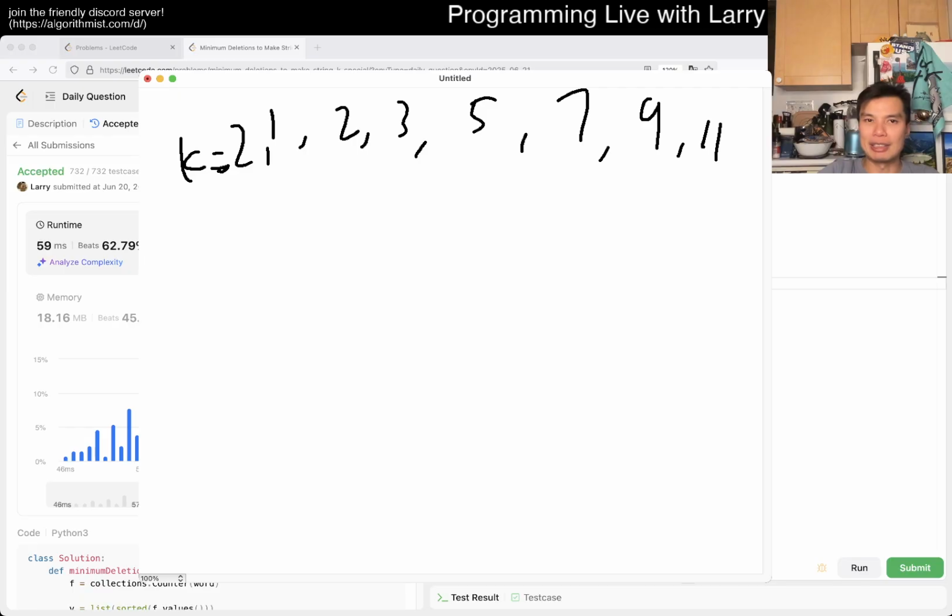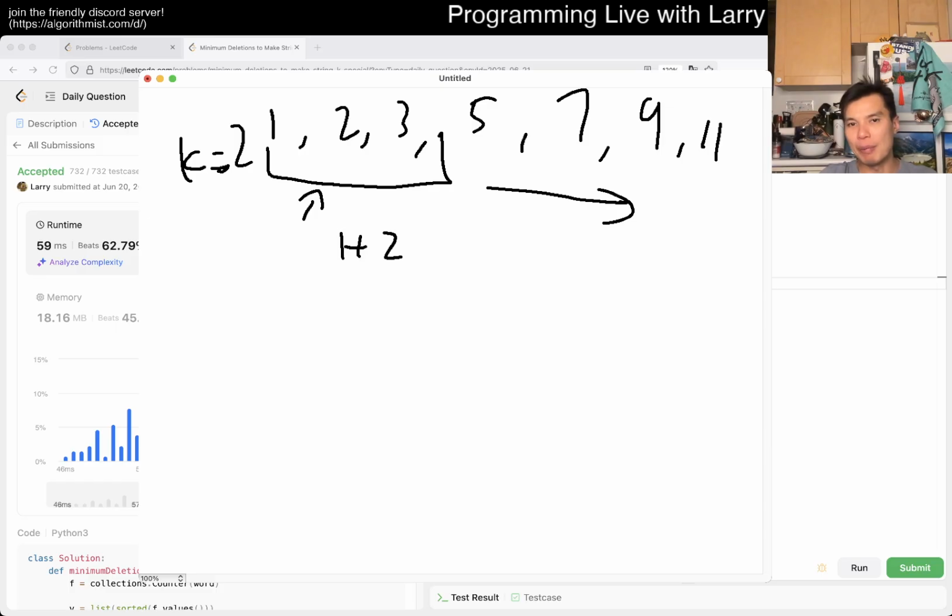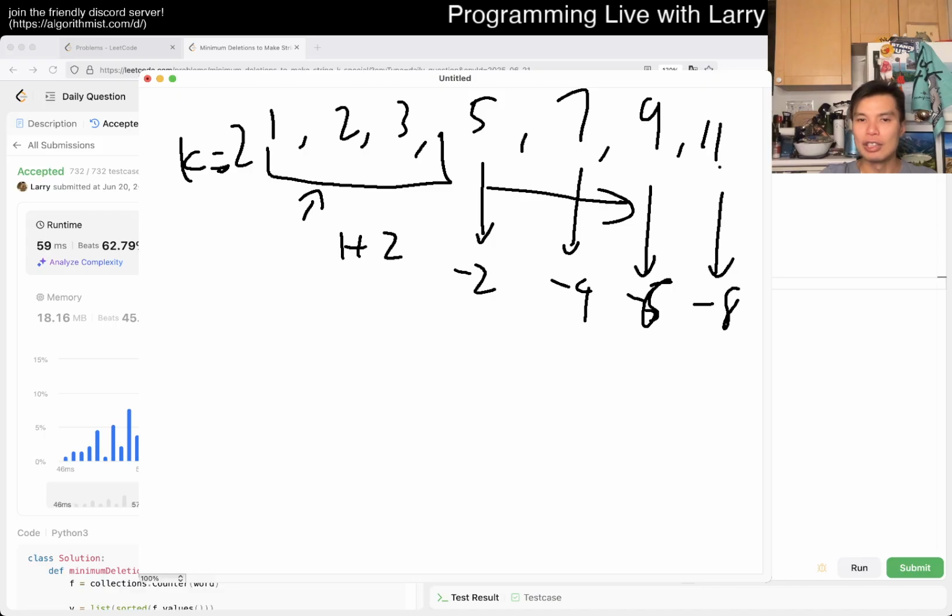But here, let's just say we did this. And now we want to say, okay, this is the window. 1 is the smaller number, so 3. So everything up here is going to be bigger than 1 plus 2. But we want to bring everything from the right side to 3. So that means this is minus 2, this is minus 4, this is minus 5. I did the math wrong. 6 minus 8.